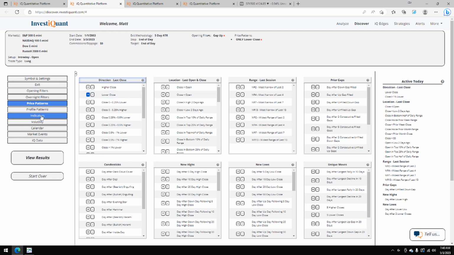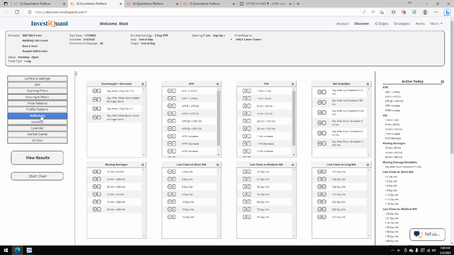And the next thing I'm going to do is go to the indicators library. I usually use two indicators for this, but because we're going to be looking at FOMC announcement day, I'm just going to use one because that doesn't happen all that often. I want to keep as many samples as possible. So I'm just using the 200. I clicked on above the 200 right here.